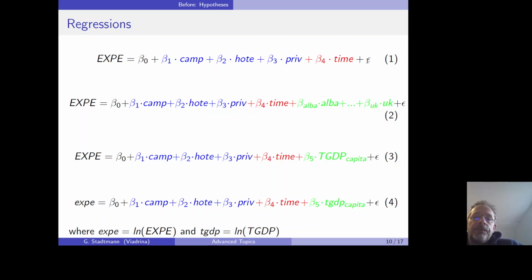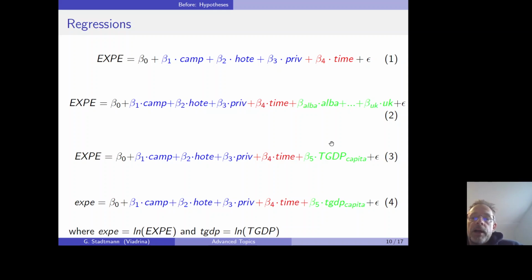Epsilon is an error term. In the next step, I tried to include country dummies from Albania and so on, all the way to the UK. So I tried to include 20 country dummies, but I failed. This was not possible in Excel.